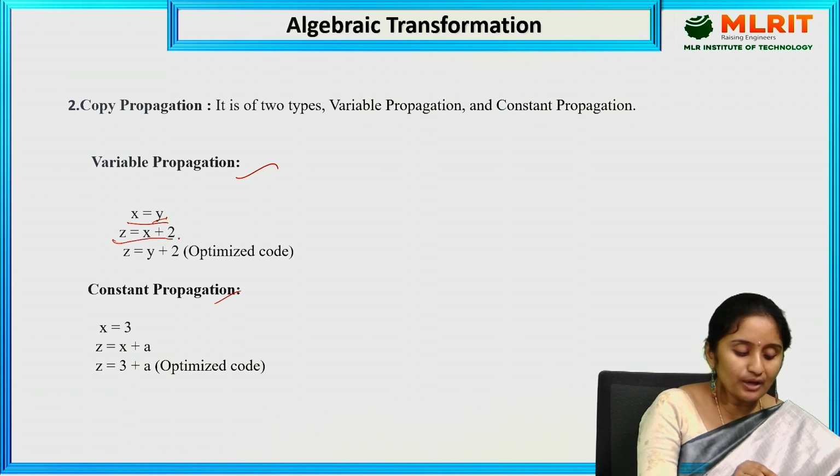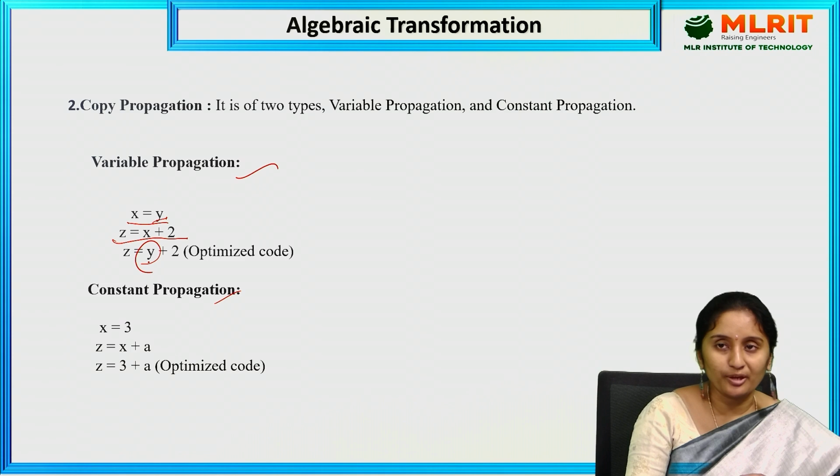See here, z equal to x plus 2 is there. So instead of writing the x value, I can directly copy the y value over here. That is nothing but variable propagation. We are going to copy the variable names here.